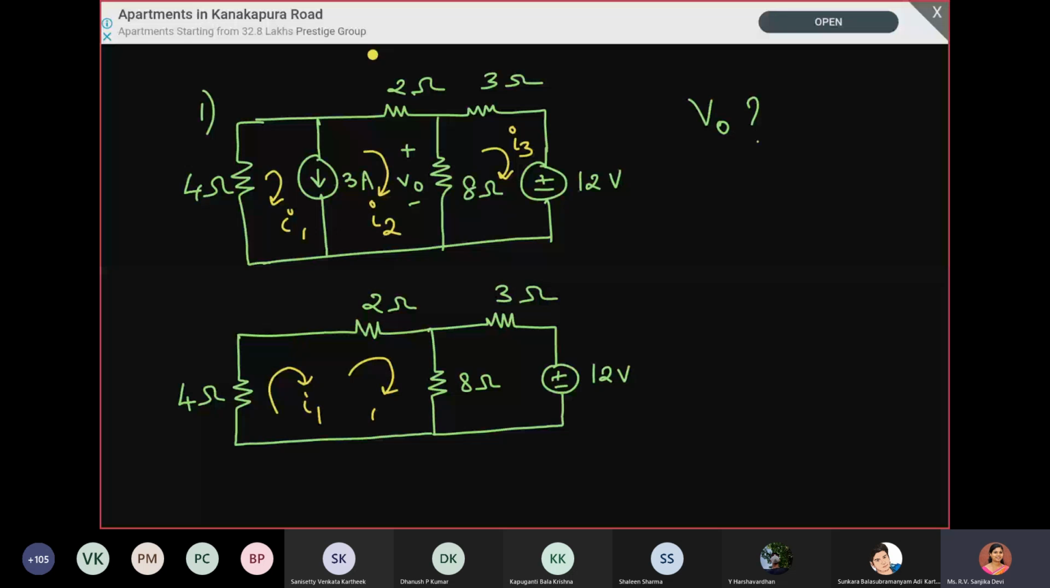See, first understand the concept. Why we are removing it is that we do not know the voltage across a current source. But if it is a voltage source, we don't have any issue at all. That is the reason we are removing the current source. Is it clear?